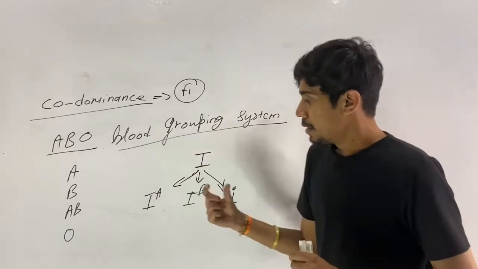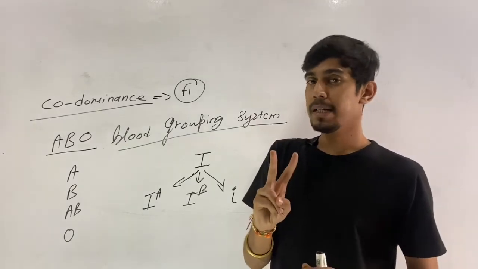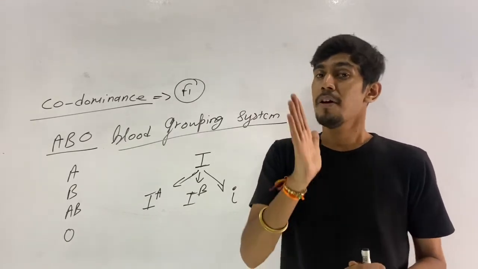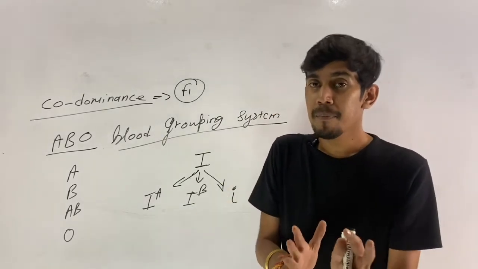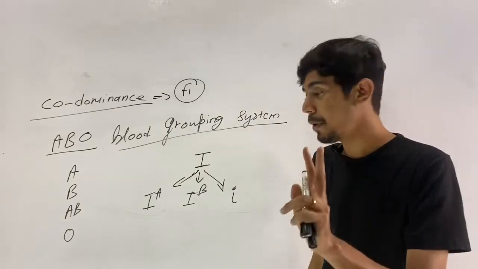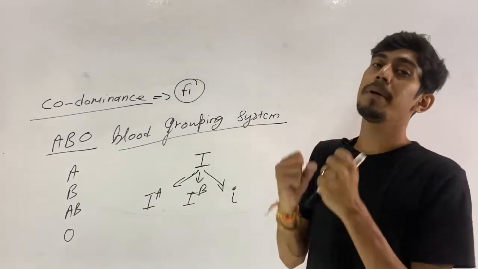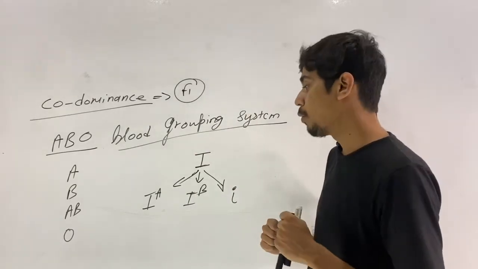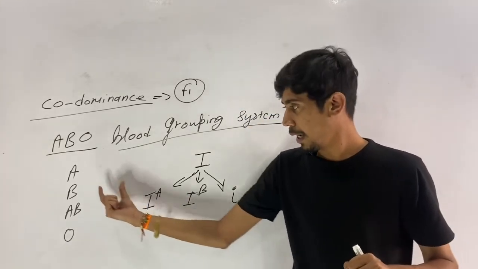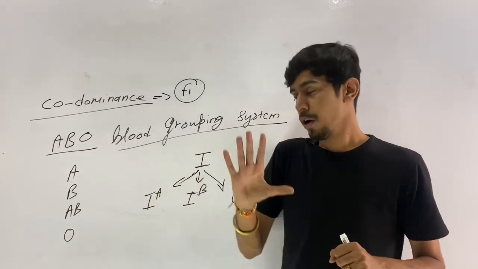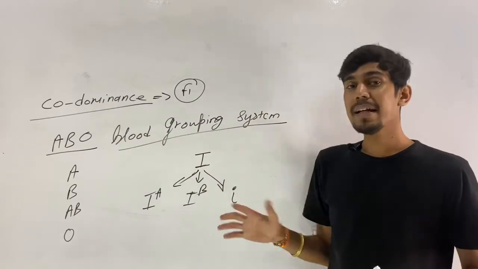Now see, since there are 3 alleles, any 2 alleles can be present at a particular time in any individual, because we cannot have all the 3 alleles at the same time. We can have only 2 alleles at a particular time. Now what happens is IA and IB are equally dominant over one another. IA is responsible for forming sugar A on the surface of RBC. IB is responsible for forming B. Okay, and a small i does not code for any sugar.